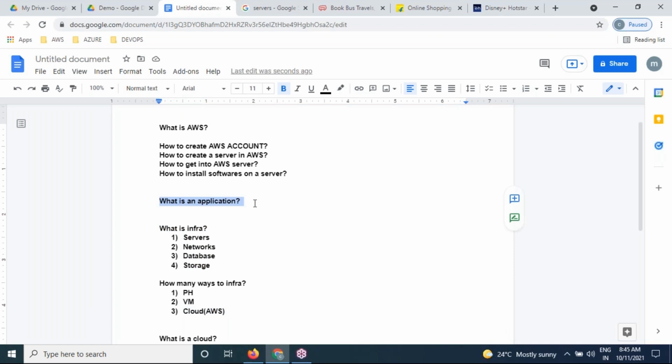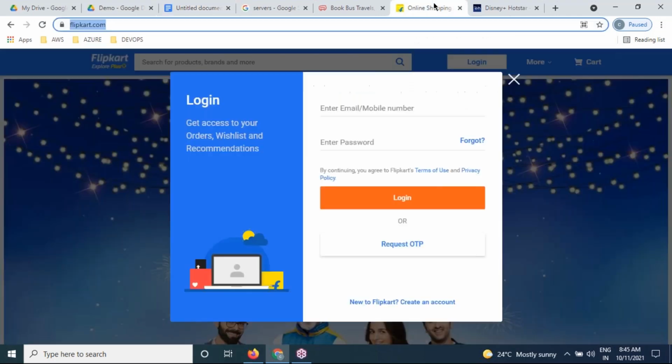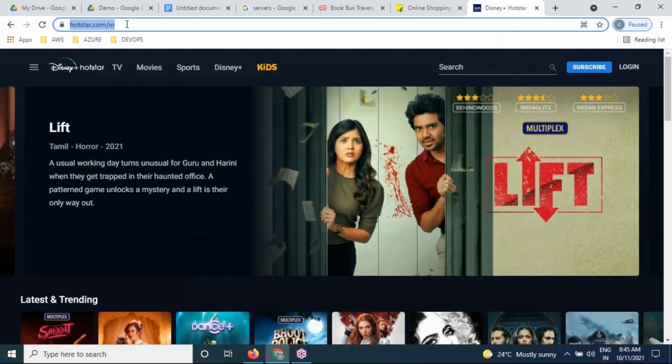Very clear, all of you, listen very carefully. This infrastructure we can get from the cloud, and we deploy our application successfully. After deploying our application successfully, we can access it over the internet as a website.